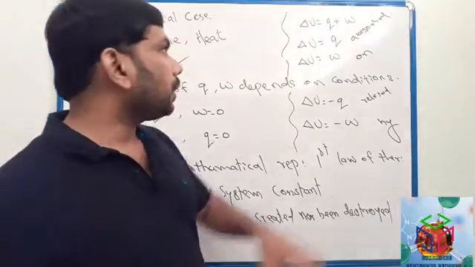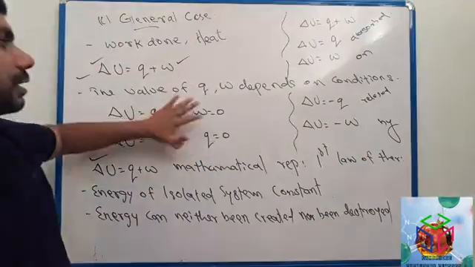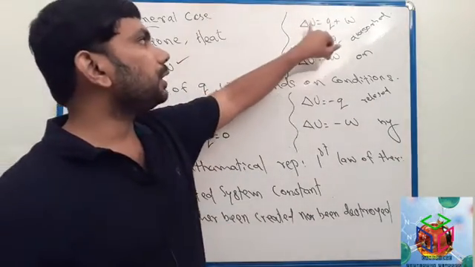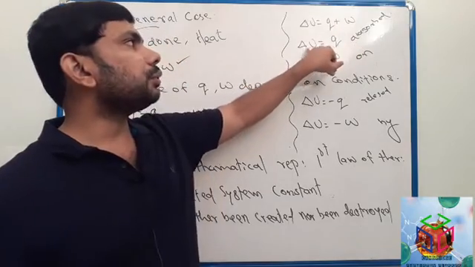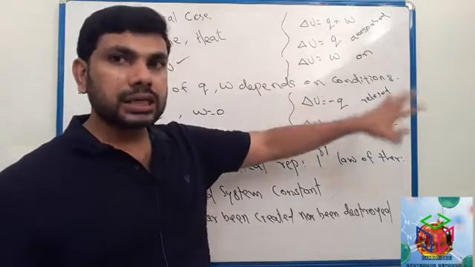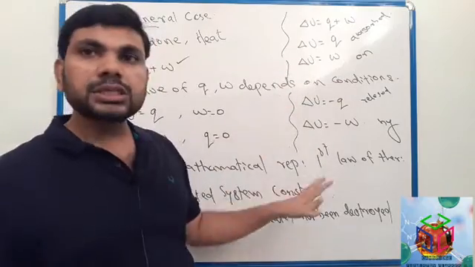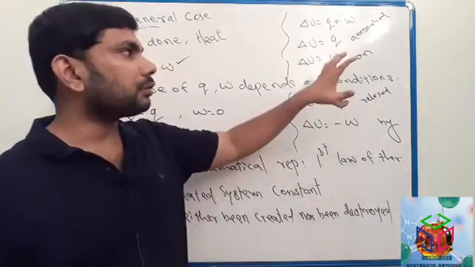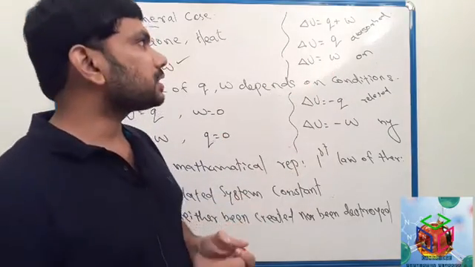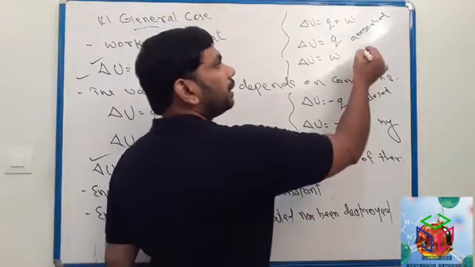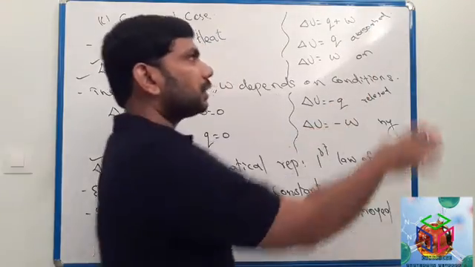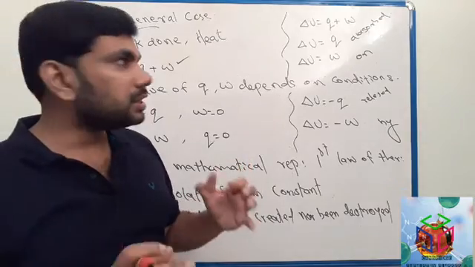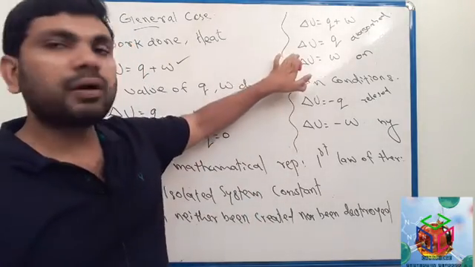So all these equations are correct according to the first law of thermodynamics. Delta U equals Q plus W; delta U equals Q, where work done is 0. So all these equations are correct according to the first law, but we have to check the condition. Delta U equals Q: here work done is 0 and heat is absorbed by the system, so it is correct according to the first law of thermodynamics.